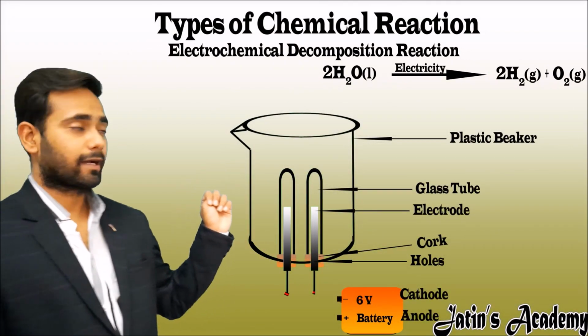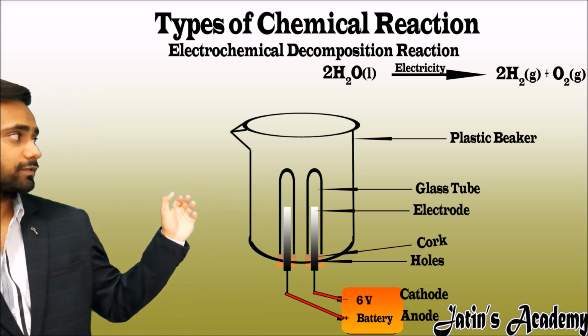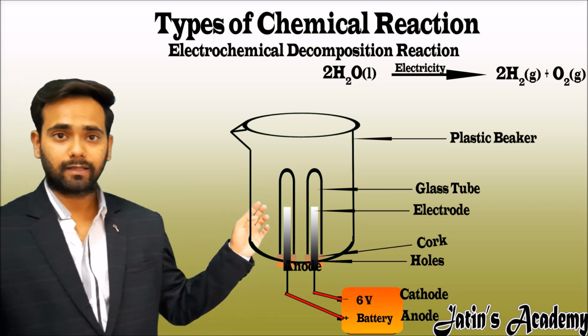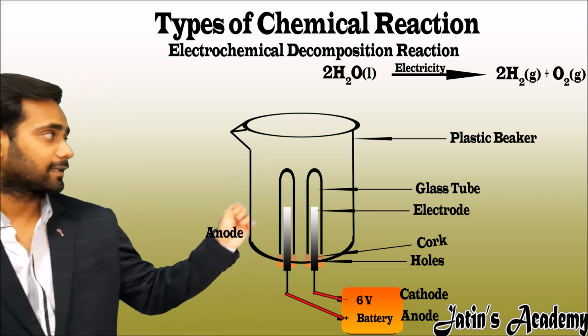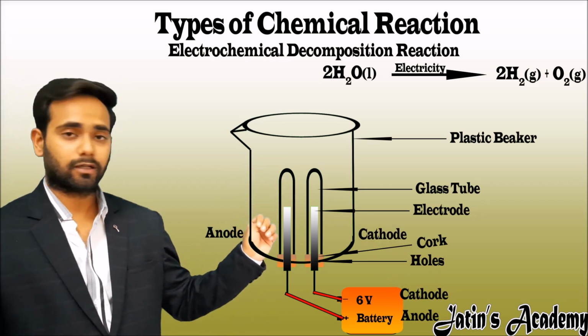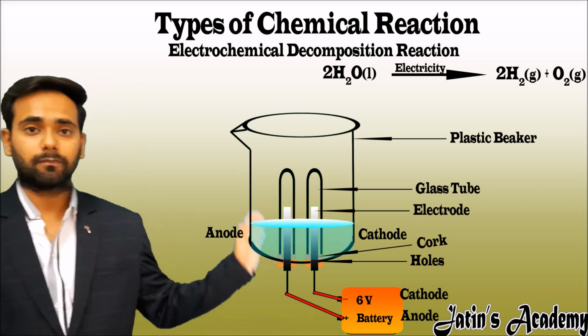Now connect the electrodes with the battery. The electrode which is connected to the positive side is called the anode, and the electrode which is connected to the negative side is called the cathode. Now put the water in the beaker.